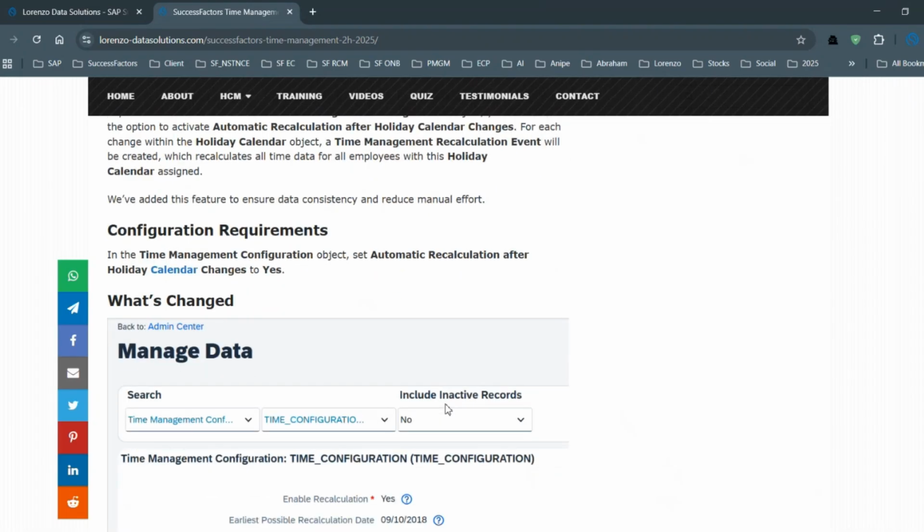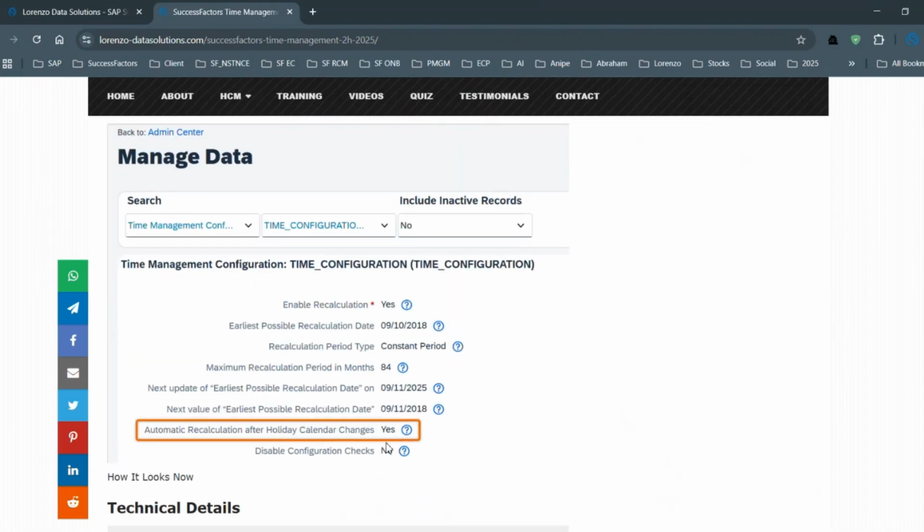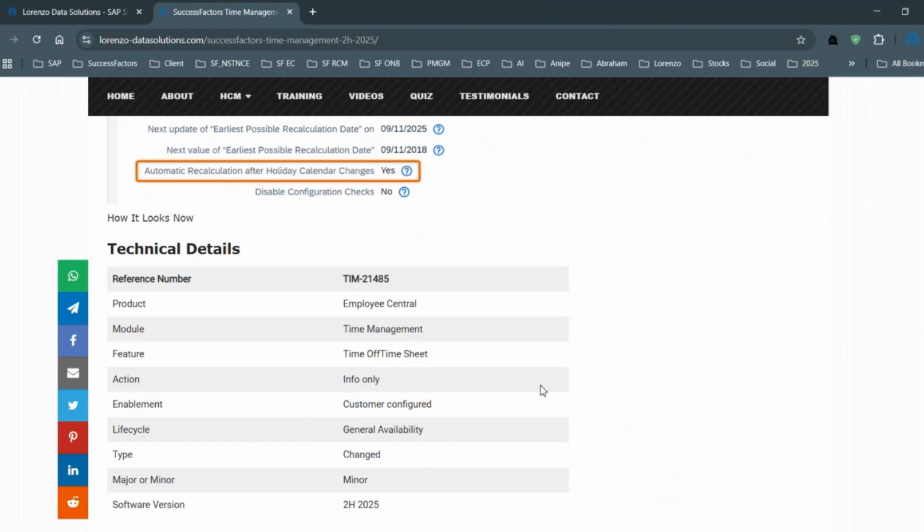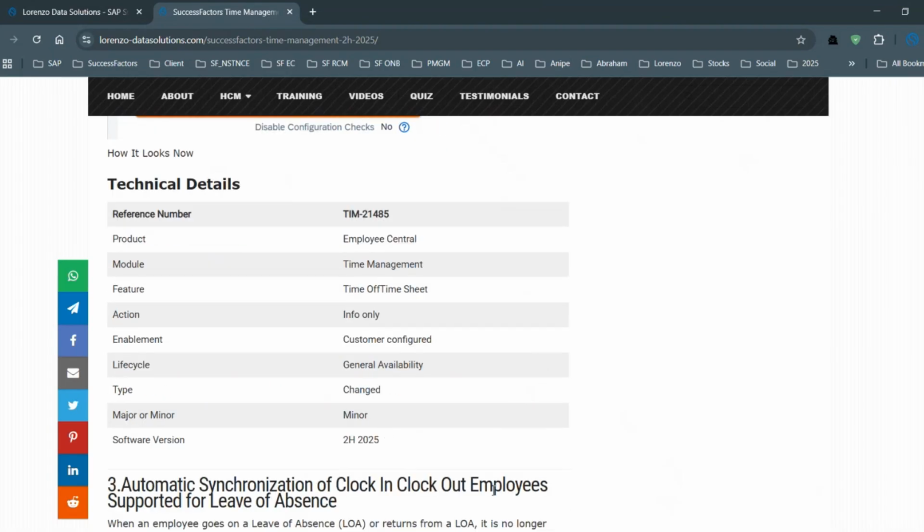So this is also very important. But if you want to activate this feature, you have to go to Manage Data and the time management configuration object, select the object, and set this field equal to yes. But remember, this is customer configured. It's not a universal automatic update.